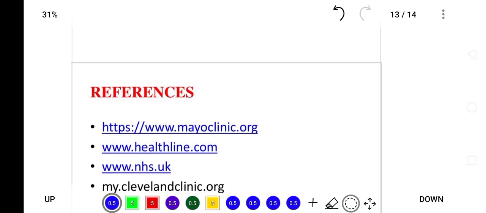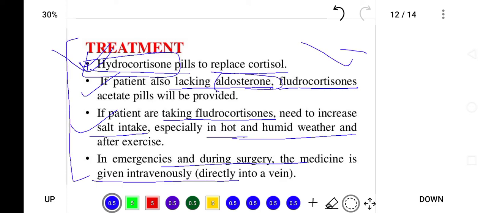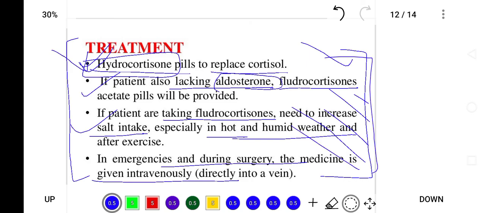So that was Addison disease, in which we studied that the patient will feel fatigue, hyperpigmentation, hypotension, and hypoglycemia, and the treatment will be accordingly. If there is cortisol deficiency, hydrocortisone is given. If there is aldosterone deficiency, fludrocortisone is given to the patient. The patient will have salt craving. The patient will have hypotension and hyperkalemia because of increased potassium level.